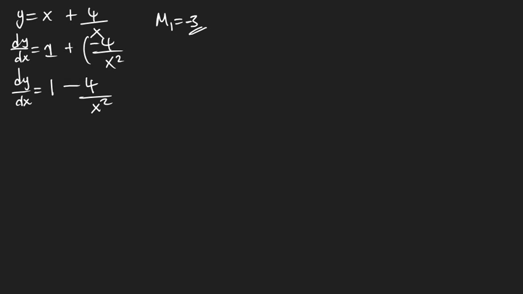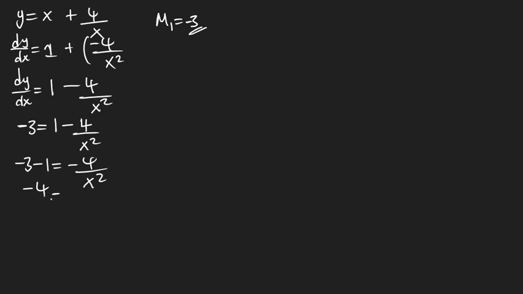Okay. Then you can put your negative 3 there. 1 minus 4 over x to the 2. Then this is going to be negative 3 minus 1 is equal to negative 4 over x to the 2.